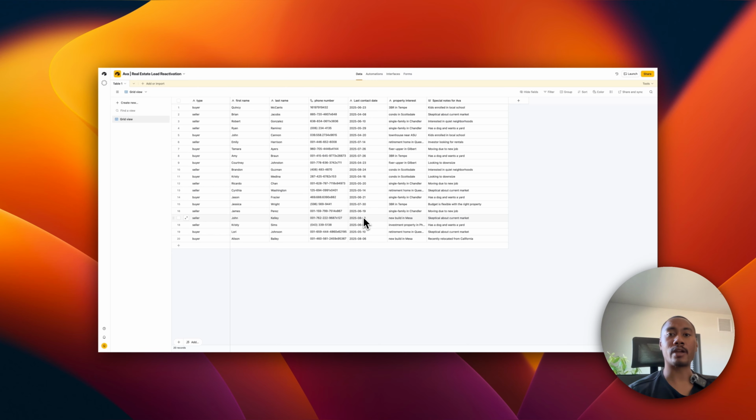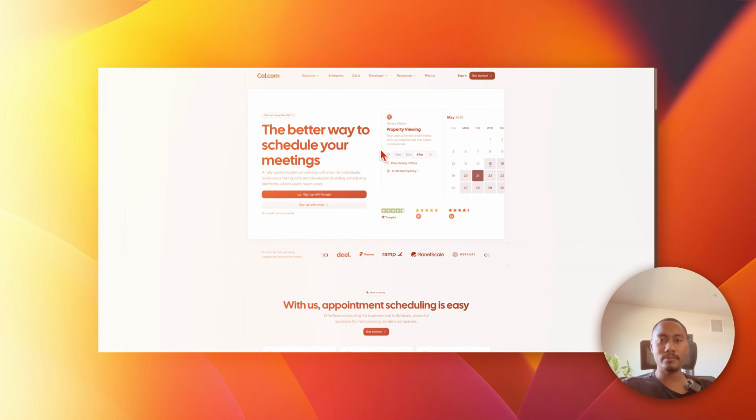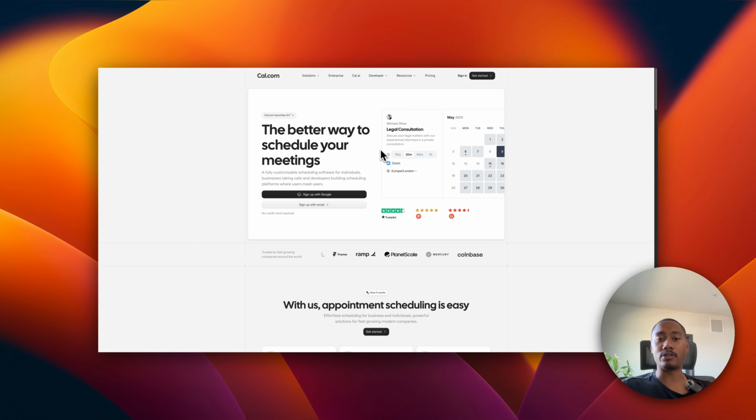Start setting up our Cal account, connect it to a Google Calendar. And yeah, so let's navigate to Cal. Now we have to set up our Cal account so that we can create an event that the users can book in with if they establish the intent that they are an interested seller or buyer but don't want to be transferred to the live agent right away. So we'll use Cal to check the calendar availability and also book them in for calls with the real estate team or Tom. If you don't have a Cal account, you can use the link below in the description to create an account. If you do, log in and we'll get started.